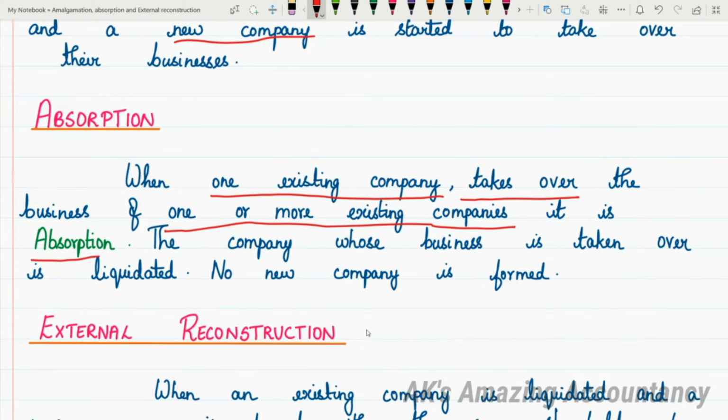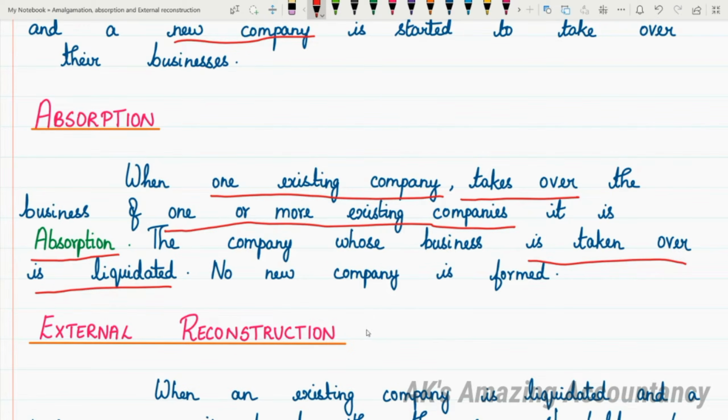So one existing company absorbs, it takes over the business of one or more existing companies. The company whose business is taken over gets liquidated.